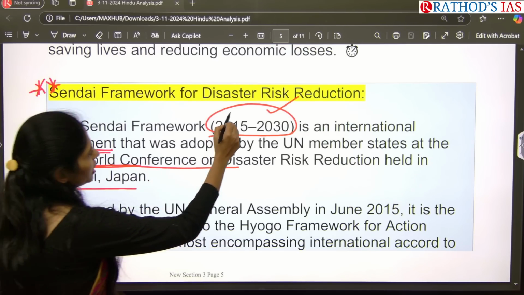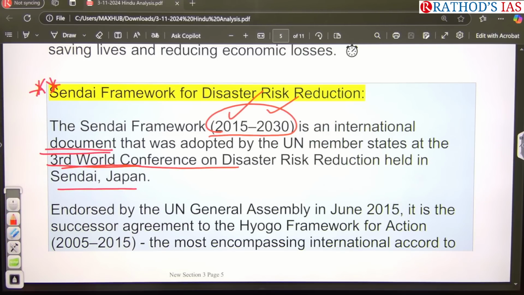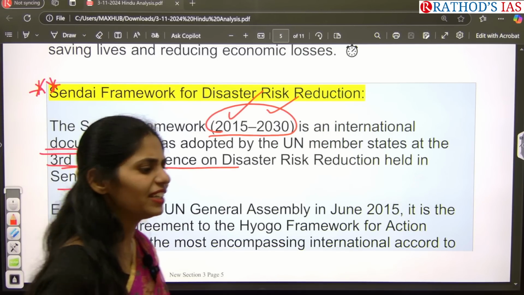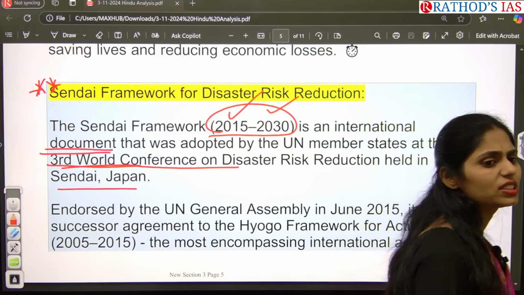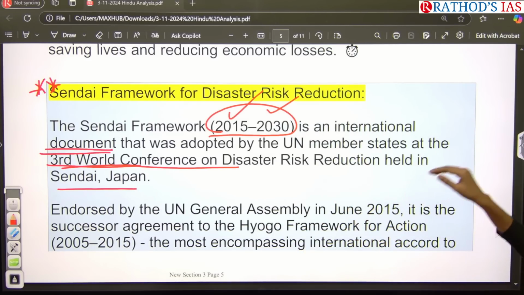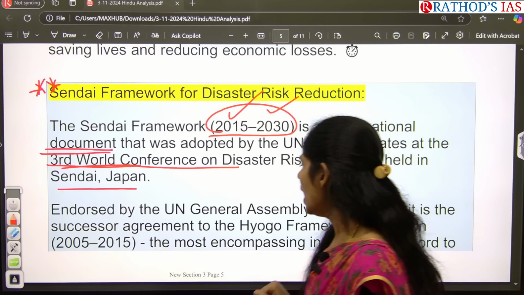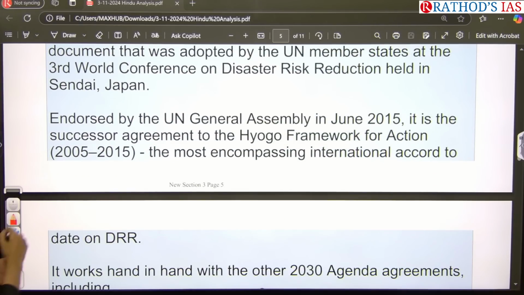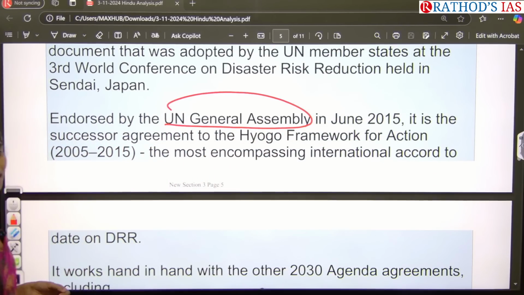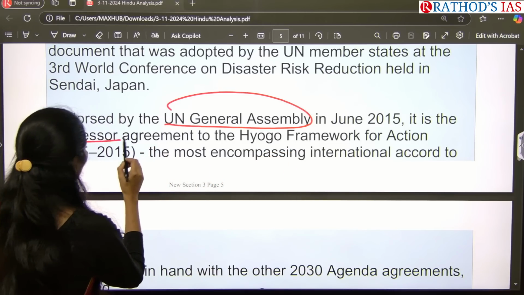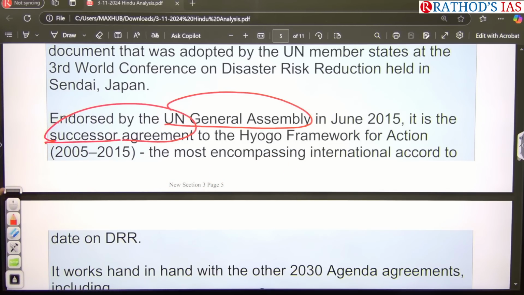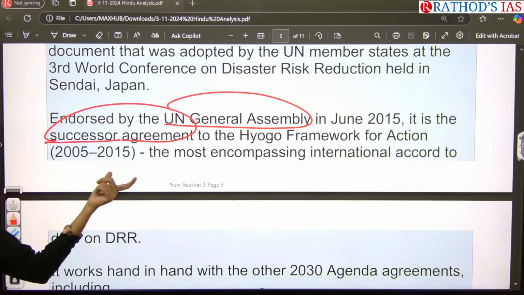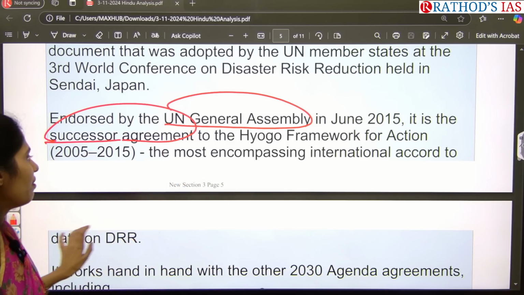It is applicable till 2030, guys. Okay, it is very, very important. Whenever you're writing any answer regarding how to reduce the impact of disaster, you have to include this Sendai framework for sure. This Sendai framework for disaster risk reduction was endorsed by the United Nations General Assembly in 2015, and it is one of the successor agreements to the Hyogo Framework for Action, which ran from 2005 to 2015. After this we got 2015 to 2030, that is the Sendai framework.